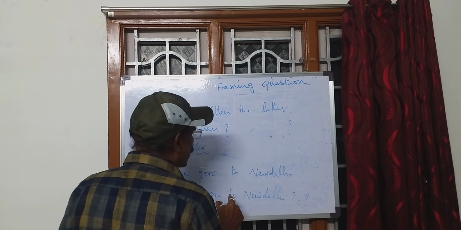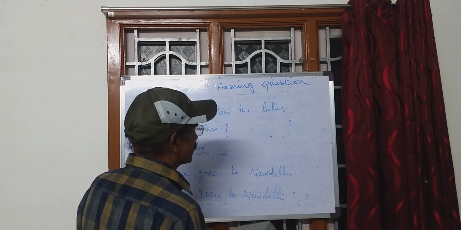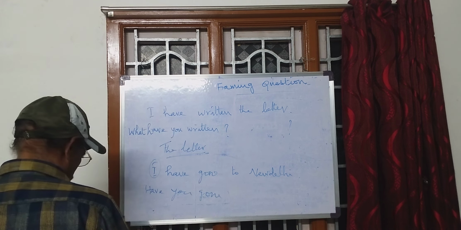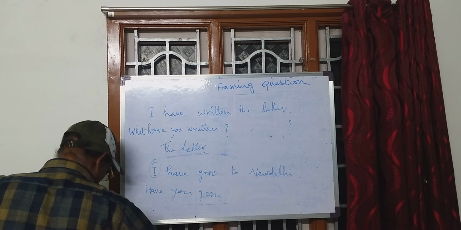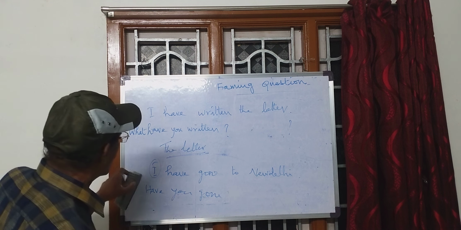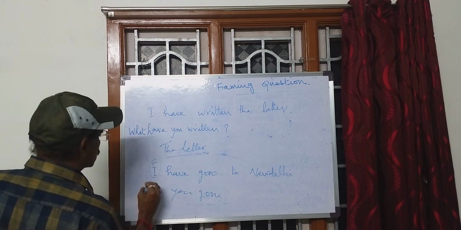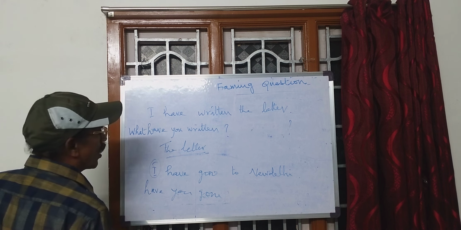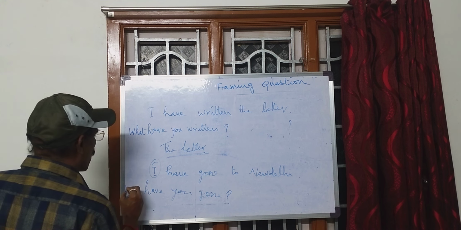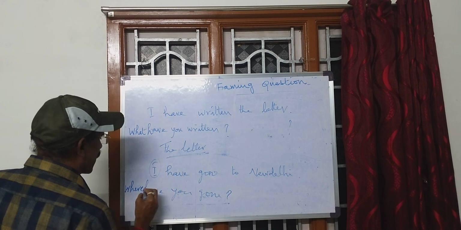So now I omit this information and change this question. Have you gone? I put a question mark here. Where have you gone?